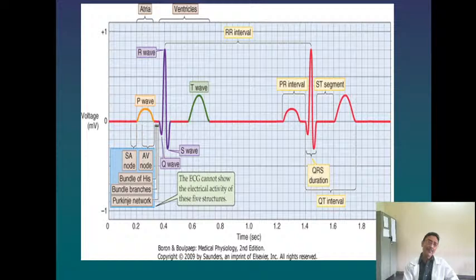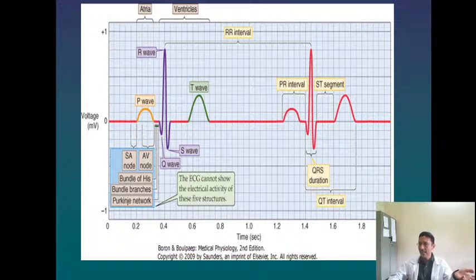Say, for example, you are seeing an ECG that contains the records from V1 to V6, and if you compare the height of the R wave from V1 to V6, you will see that progressively the height of the R wave increases from V1 to V6, whereas the height of the S wave progressively decreases from V1 to V6. In lead V3, you will find that the height of the R wave and the height of the S wave are nearly equal. So this is a normal finding of an ECG.